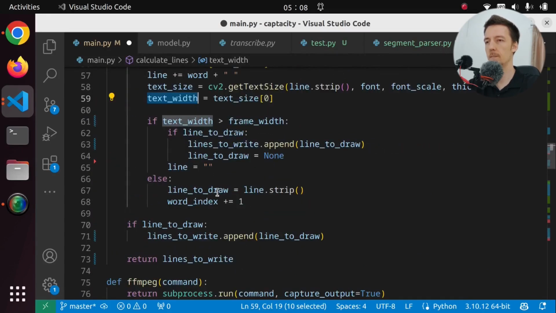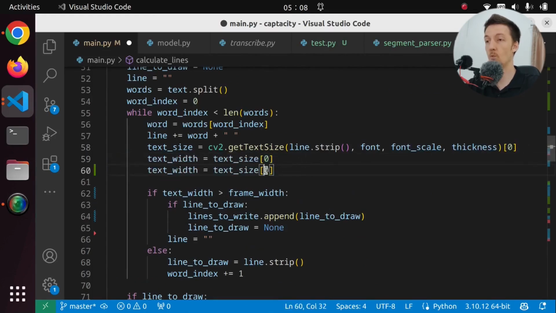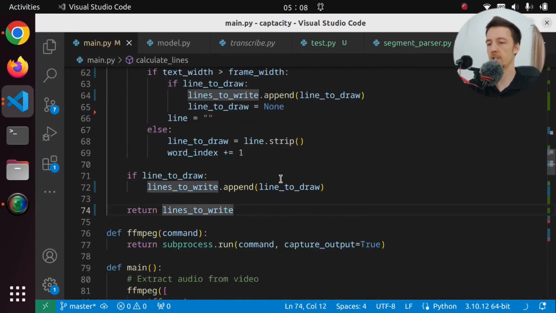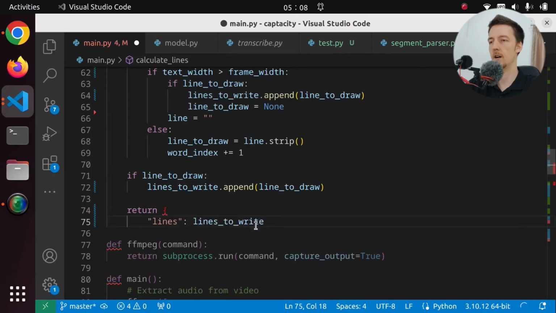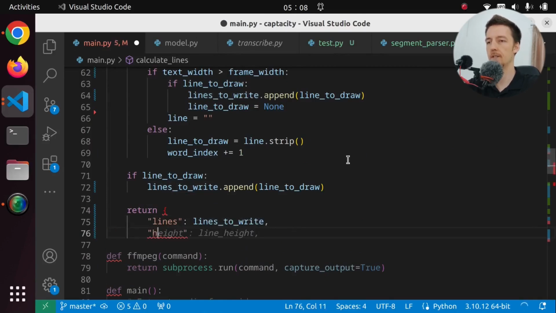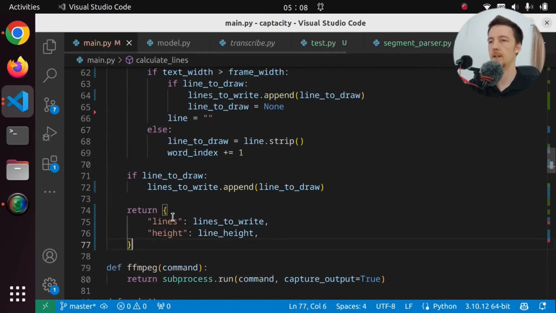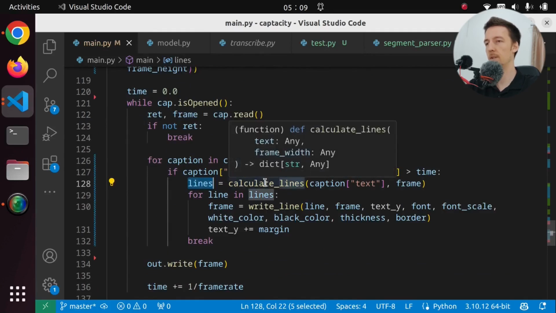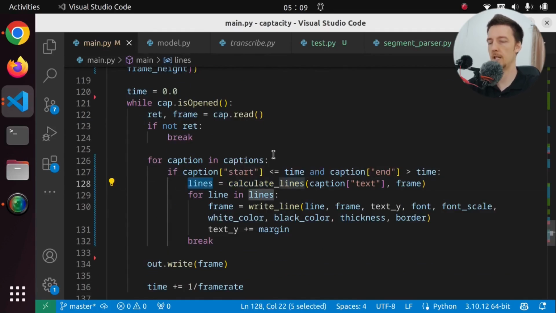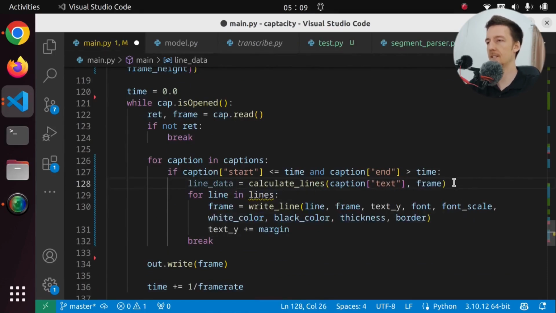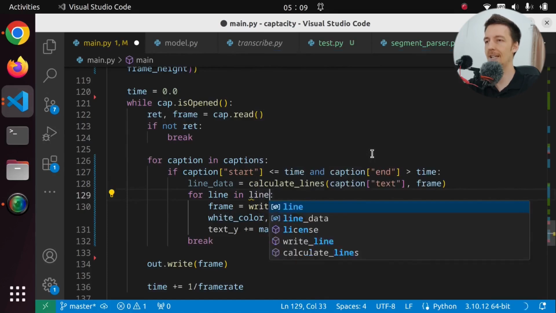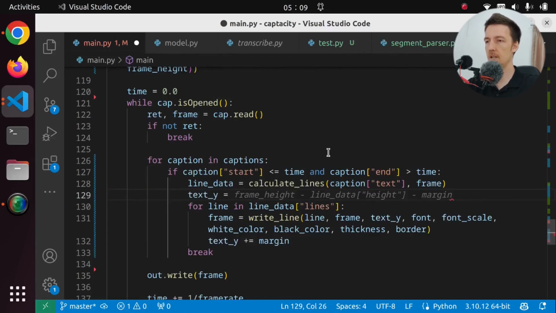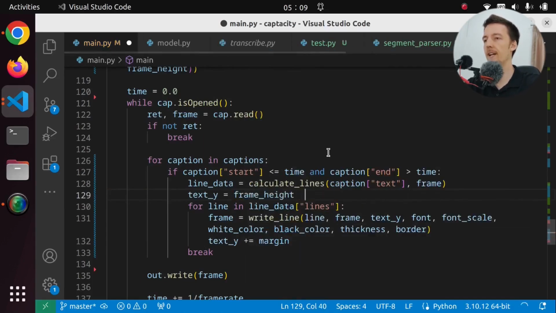Text width. So text height is text size 1. Or let's call it line height. And we want to return that from here. So let's actually return a dictionary. Lines are these. And line height is line height. Okay. But then we have to change where we use this. So lines is going to be calculate lines. So we have to say line data is that. And for line in line data lines, and text Y is going to be frame height divided by 2.